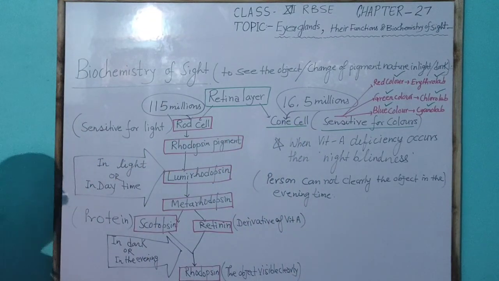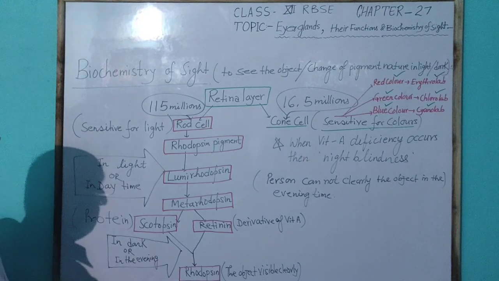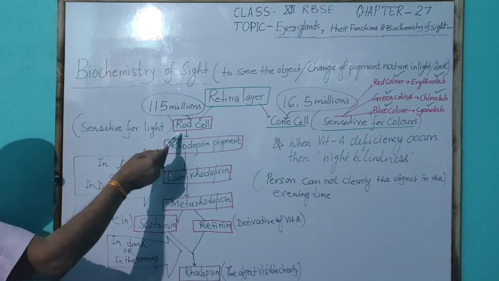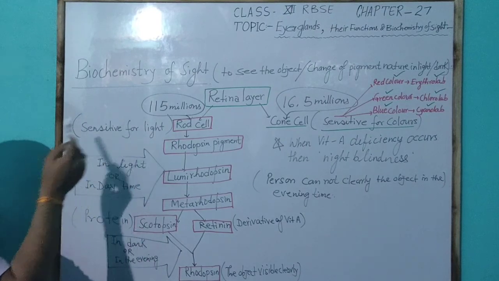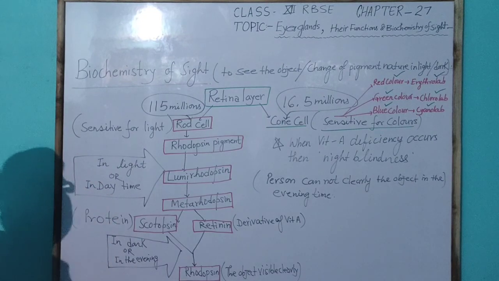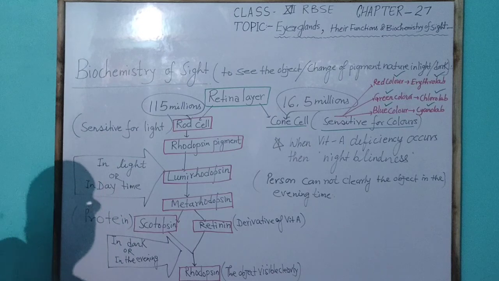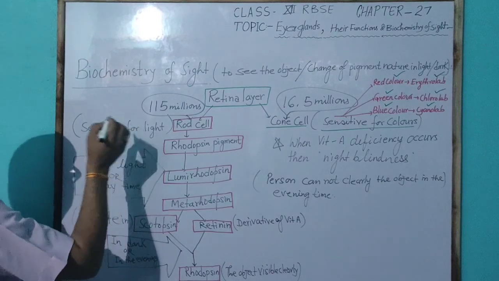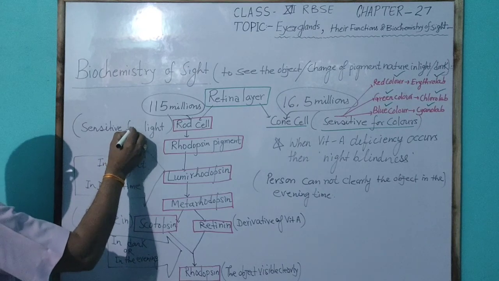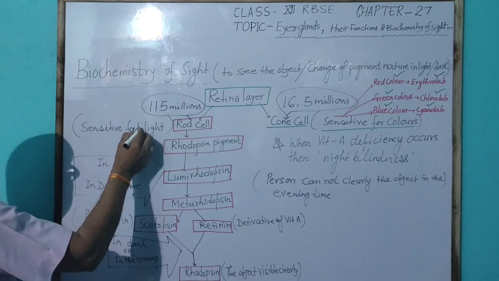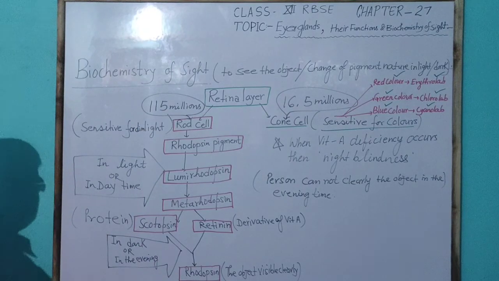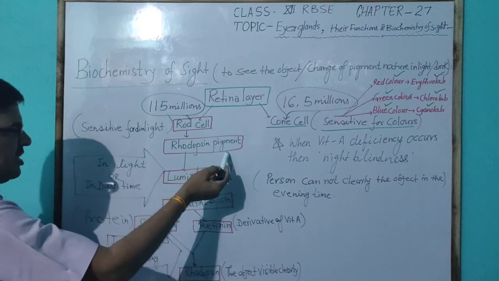Both cells are sensitive to different things: rod cells are sensitive to dim light. In dim light, rod cells become sensitive, and rod cells contain the rhodopsin pigment.